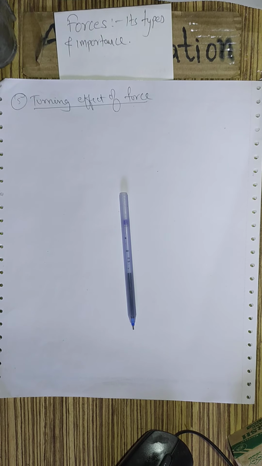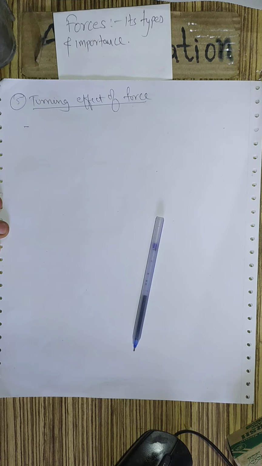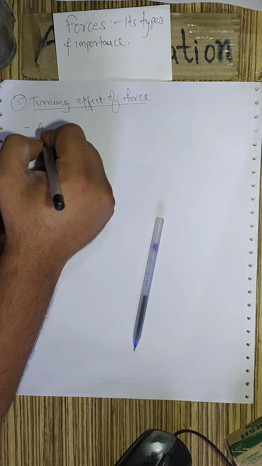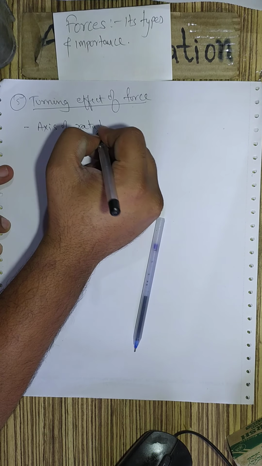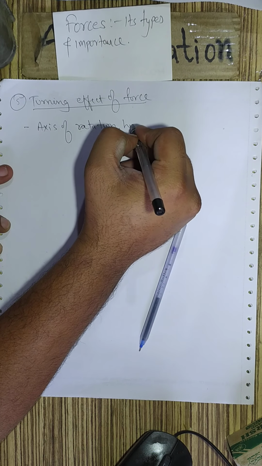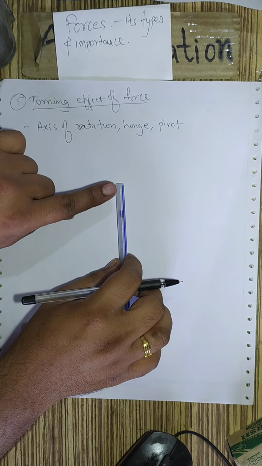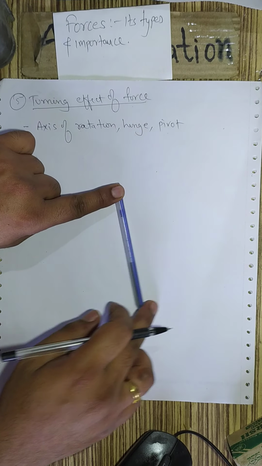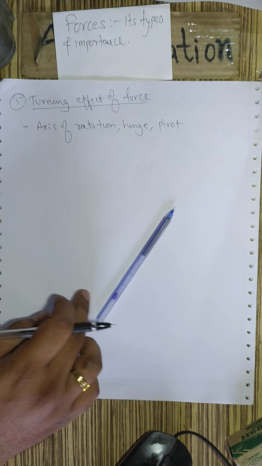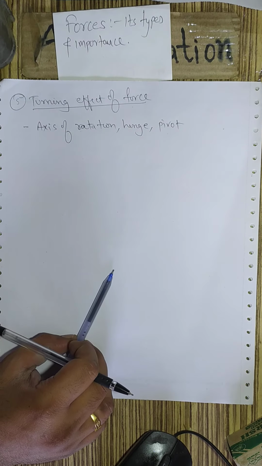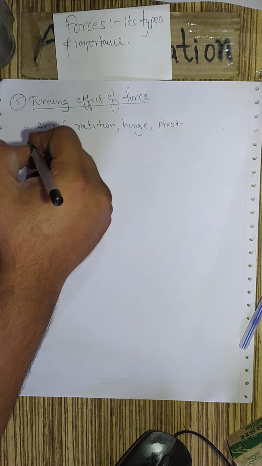Let us see that. In order to produce a turning effect, the first compulsory thing is an axis of rotation. Axis of rotation may also be called a hinge or a pivot. Until and unless something is pivoted, it will not rotate. If pivoting is not there, it will undergo some other motion but not the turning effect. So an axis of rotation, hinge or pivot is necessary.